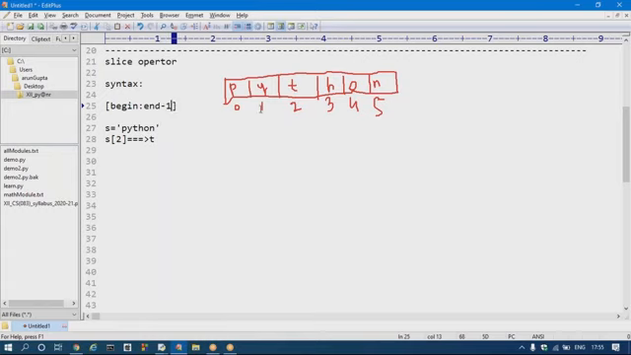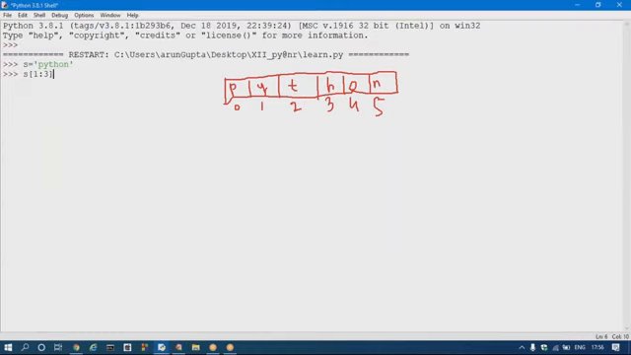So the starting index is from 1, right? I am taking 1 colon 3. So the starting index is 1, and 3 minus 1 is 2. So indexes 1 and 2 will be the output. So Y and T will be the output. Let's see. Y and T will be the output. Okay, one more thing.